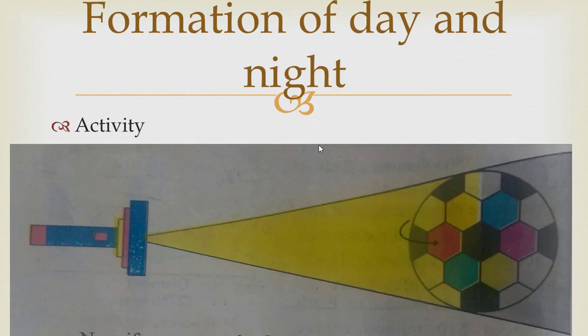When you rotate it, you see that the dark portion is illuminated, while the portion which was illuminated first turns dark. So you see that the illuminated part turns dark and the dark part turns illuminated. In the same way, days and nights are formed because Earth is round, and when Earth rotates, night becomes day and day becomes night. So you can perform this activity at home also.